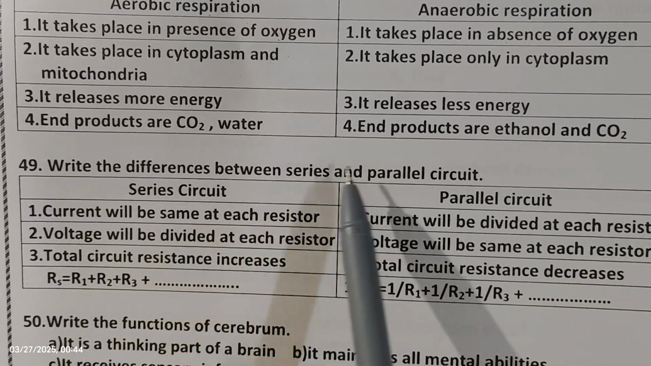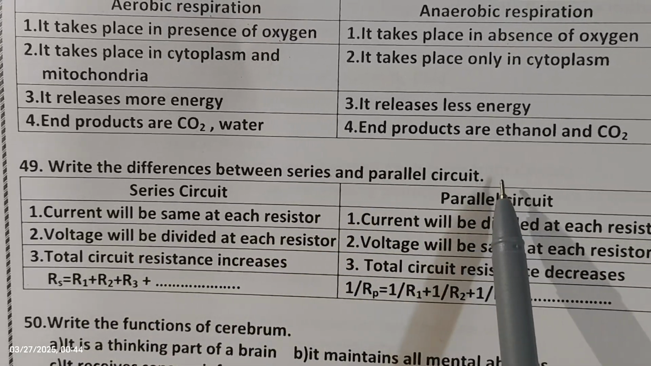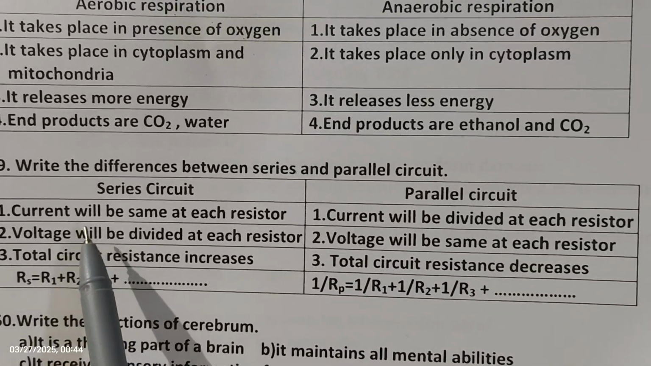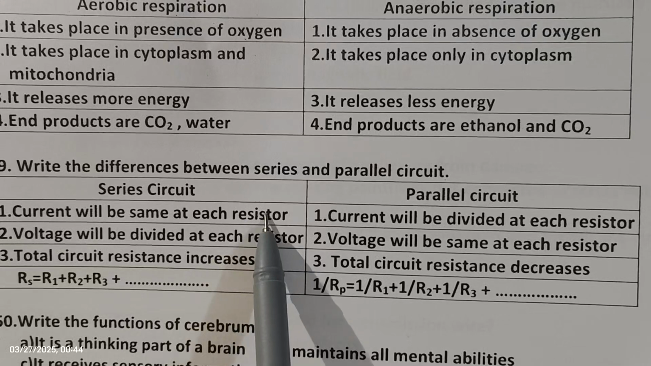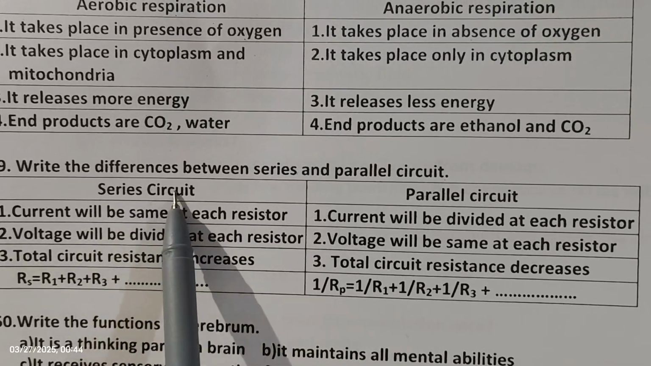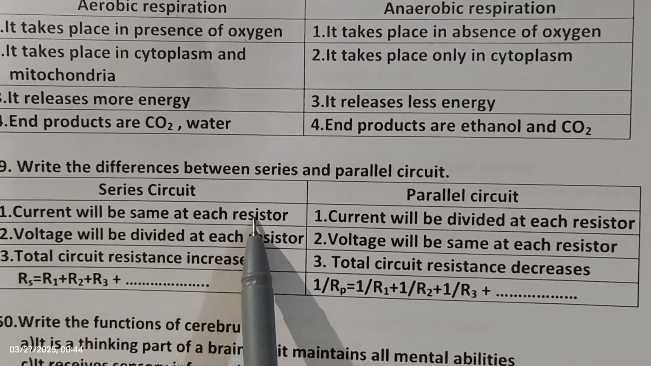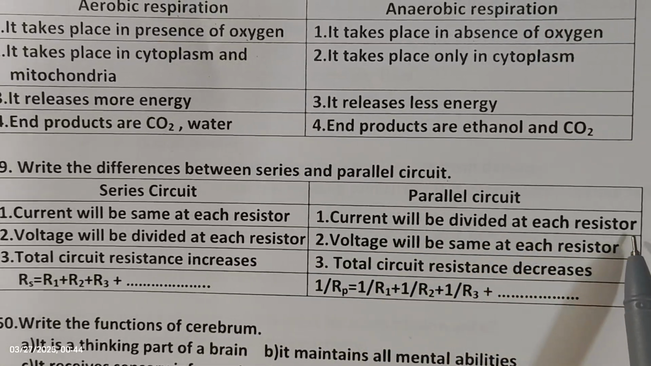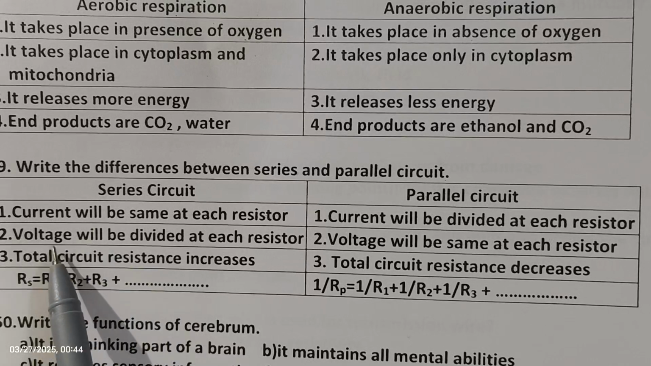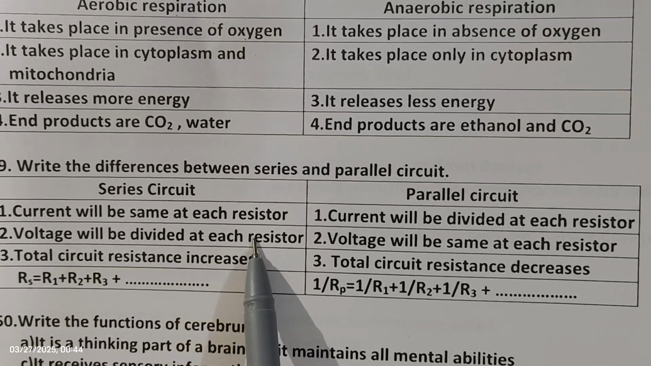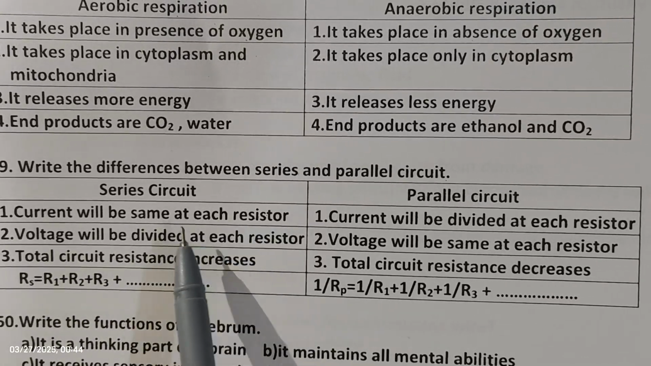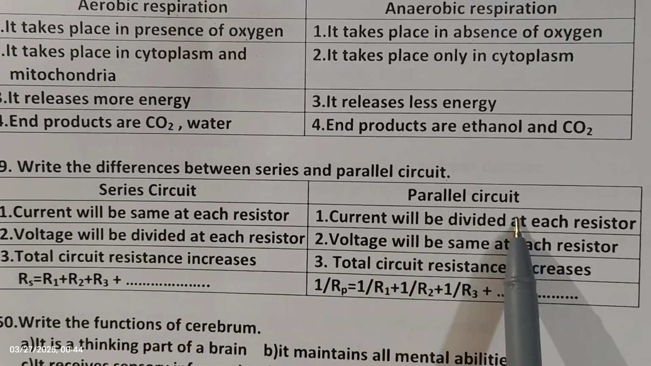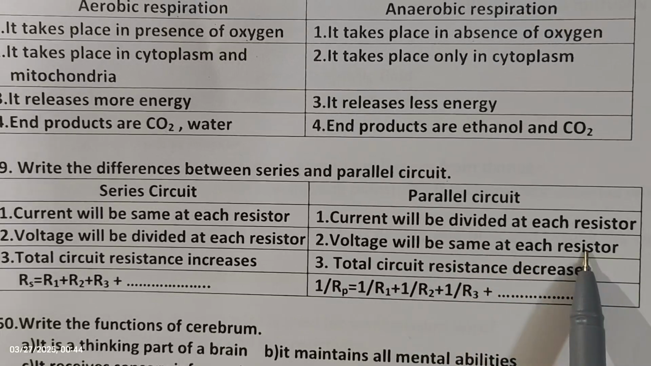The differences between series and parallel circuit. So what is the difference between the series and parallel circuit? We'll see. The first one, current will be the same at each resistor. When the circuit is connected in series, current will be the same at each resistor. But in parallel, the current will be divided at each resistor. In series, voltage will be divided at each resistor. Current will be the same, but voltage will be divided in series. But in parallel, current will be divided, and voltage will be the same at each resistor.